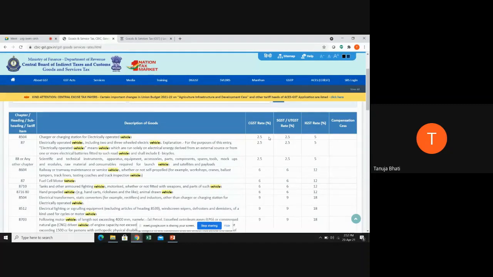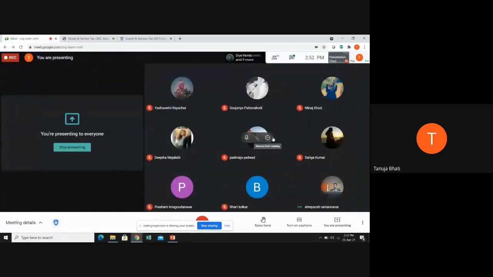But if it is within the state, I'm going to charge 2.5% under CGST, 2.5% under SGST. That means the center will get only 2.5% and the state government will get 2.5%. Whereas if it is interstate, the entire 5% goes to the central government. Clear? Yes, students? Okay. Any other doubt, or can I ask you all questions?